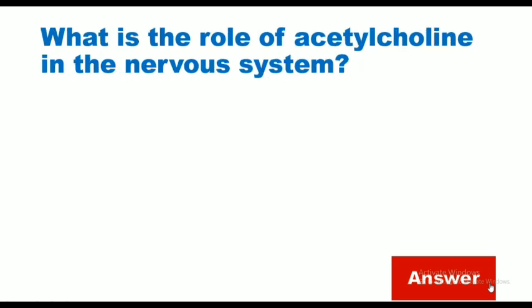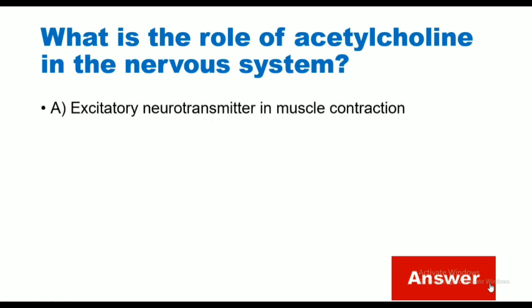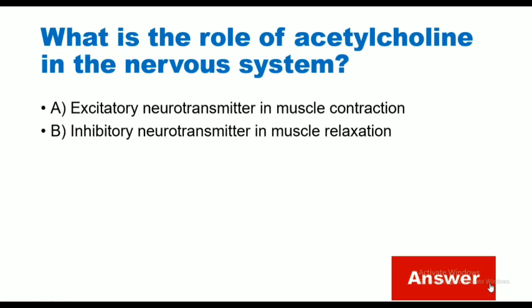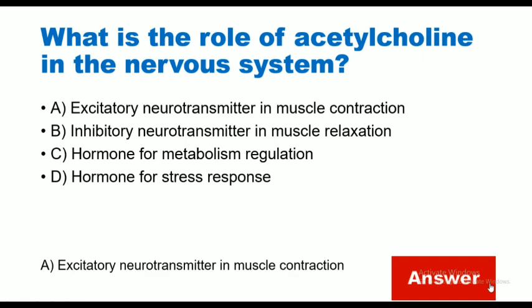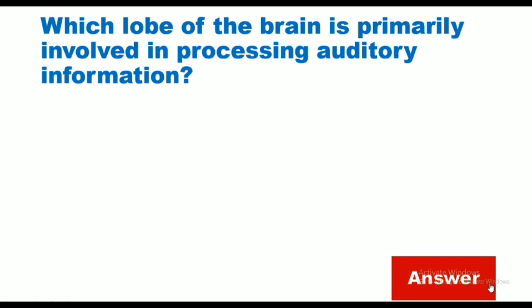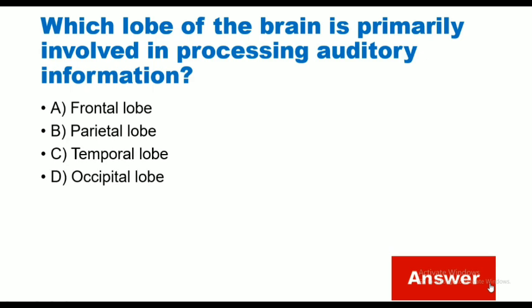What is the role of acetylcholine in the nervous system? Excitatory neurotransmitter in muscle contraction, inhibitory neurotransmitter in muscle relaxation, hormone for metabolic regulation, hormone for stress response. Correct answer is excitatory neurotransmitter in muscle contraction. Which lobe of the brain is primarily involved in processing auditory information? Frontal lobe, parietal lobe, temporal lobe, occipital lobe. Correct answer is temporal lobe.